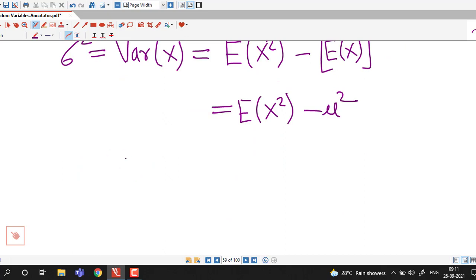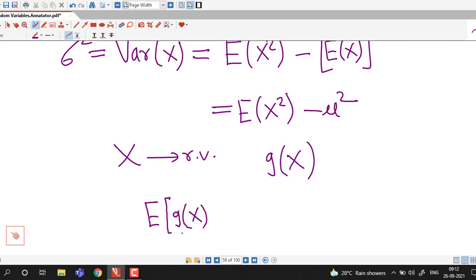And one more thing, suppose x is a random variable and g is some function of random variable x, then expected value of this function g is nothing but integral from minus infinity to infinity g(x) times f(x) dx.